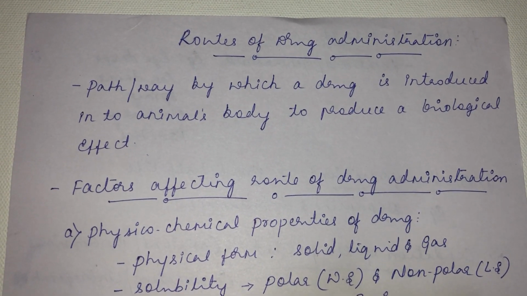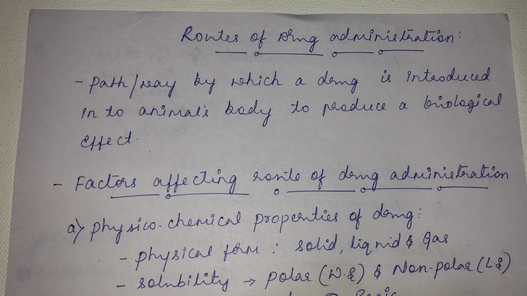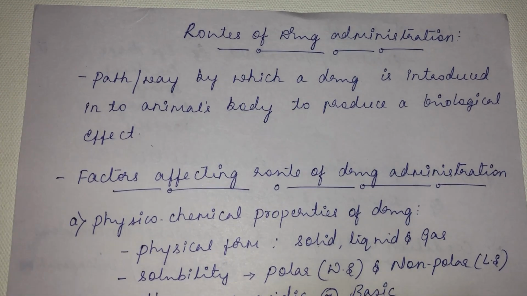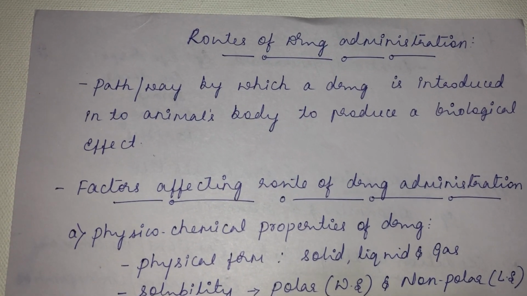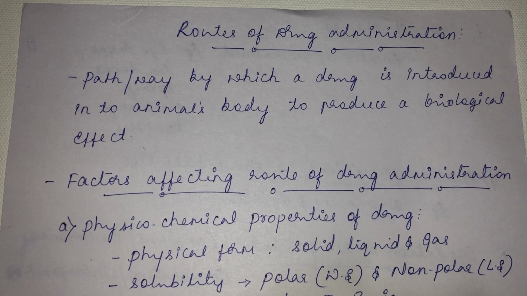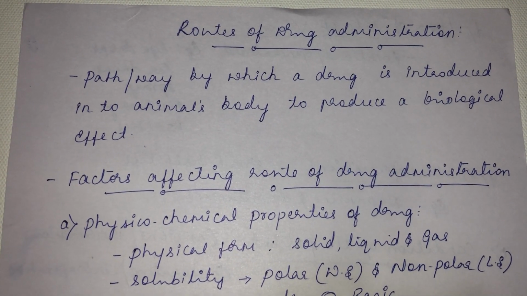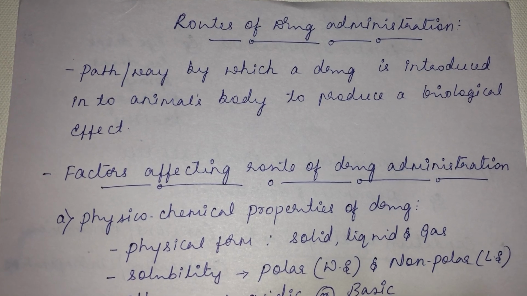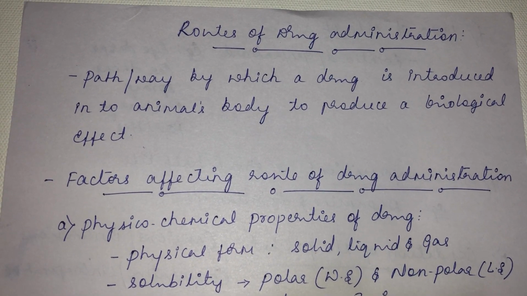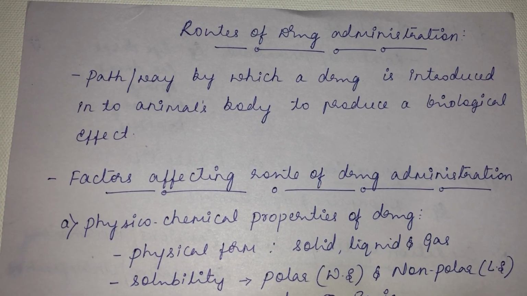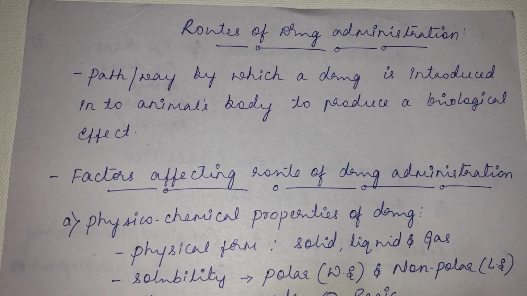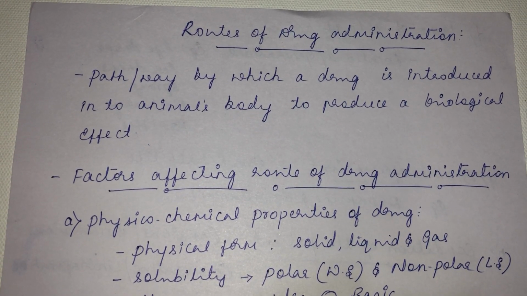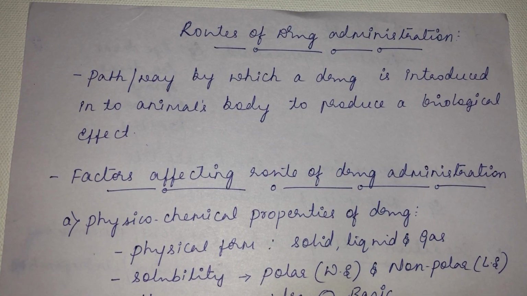So today we shall cover the route of drug administration. The route of drug administration is the path or way in which a drug is introduced into the animal body to produce a biological effect. We need a drug to be effective in the body. So how do we introduce the drug into the body? There are certain means by which a drug can be introduced into the body.